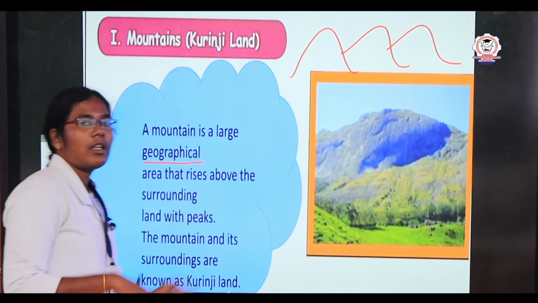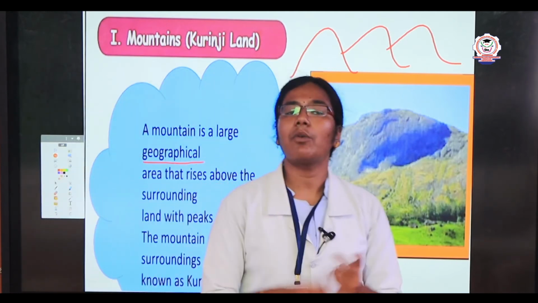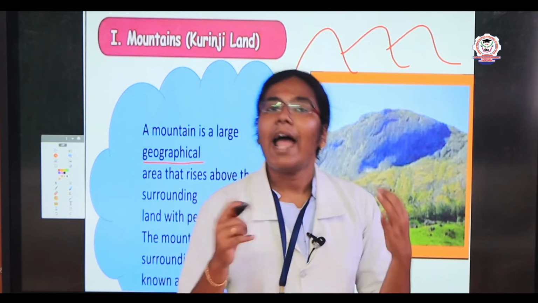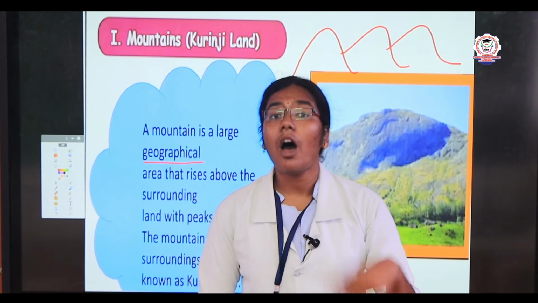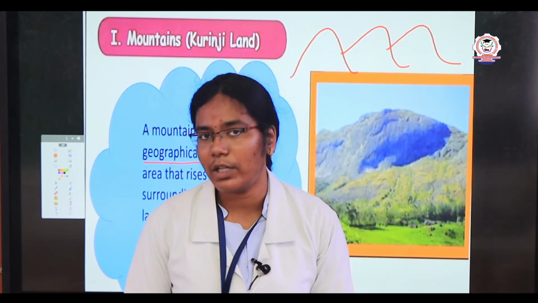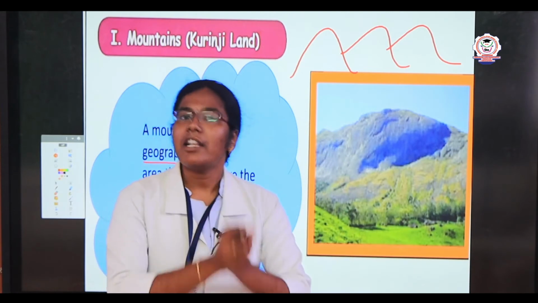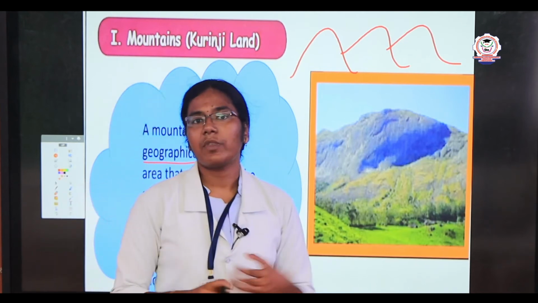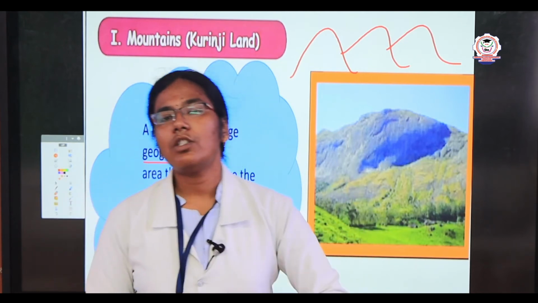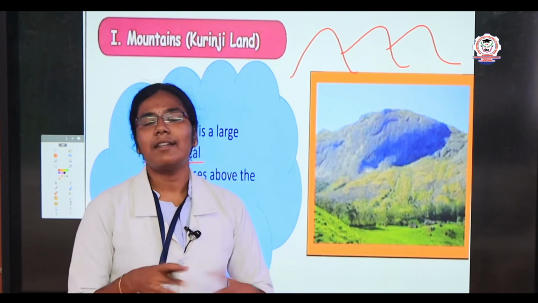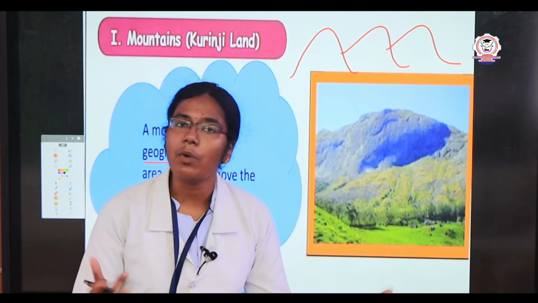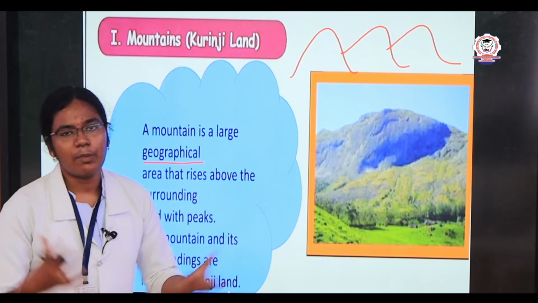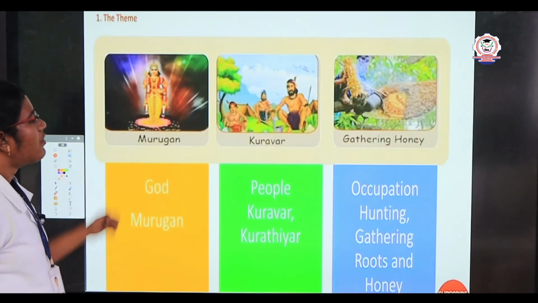Next we are going to see about the theme. In this theme we are going to see about the people, which kind of people are living in the mountainous area, and along with that we are going to discuss the occupation they are doing. Along with that we are going to see about the god they worship, and also the birds as well as the animals found in the mountainous area. And last, which type of instrument they used.